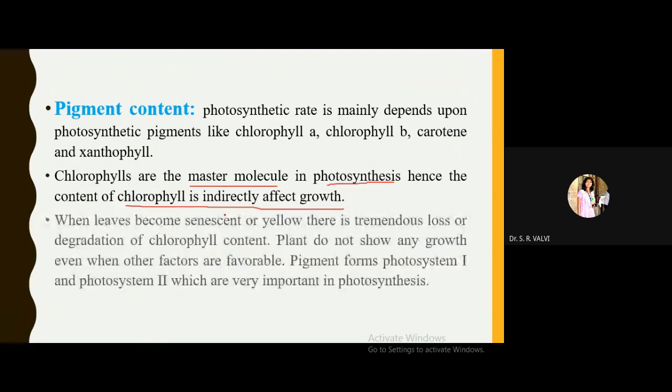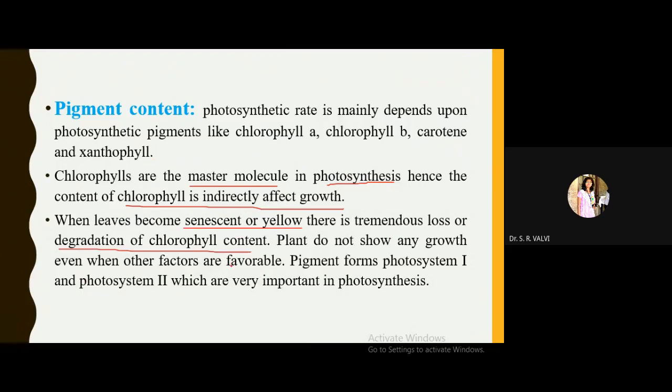When leaves become senescent or yellow, there is tremendous loss or degradation in chlorophyll content. So the plant does not show any growth even when other factors are favorable. If the leaves become senescent or yellow, even if the other factors are favorable, there is no use.